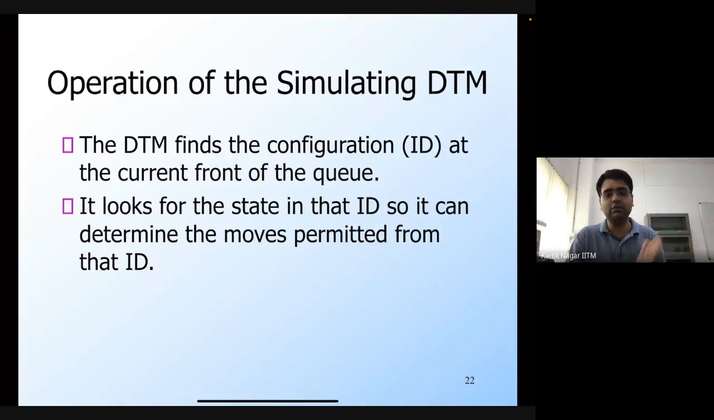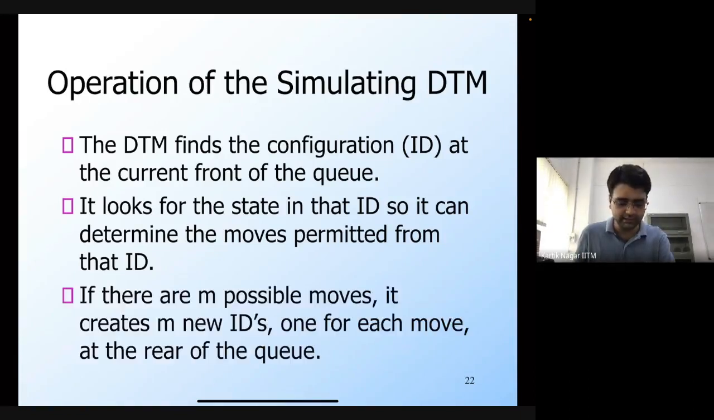So from the state, and the symbol to the left of the state, it knows what is the set of next steps that the non-deterministic TM can make. It looks for the state in that ID so that it can determine the moves that are permitted from that ID. And there could be many moves, where remember that in each move, the NTM may change the state, it may change the symbol under the read head, and it may change the position of the read head. These are the only things that it can do.